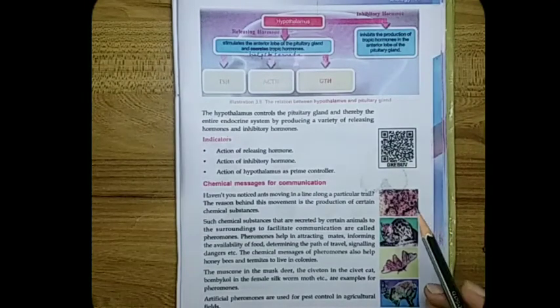The next topic deals with pheromones. Pheromones are certain chemical substances produced by animals to communicate with their fellow beings. Examples are muscone in the musk deer, civetone in the civet cat, and bombykol in the silkworm.